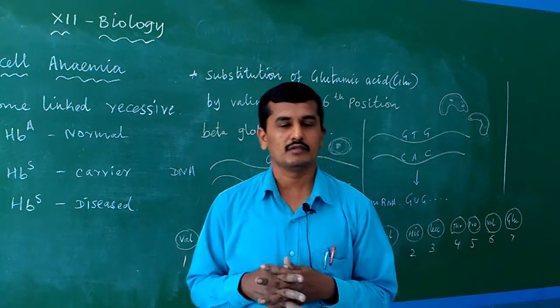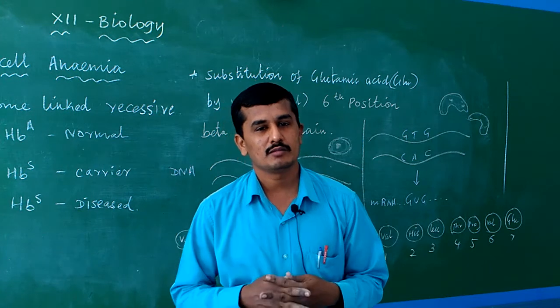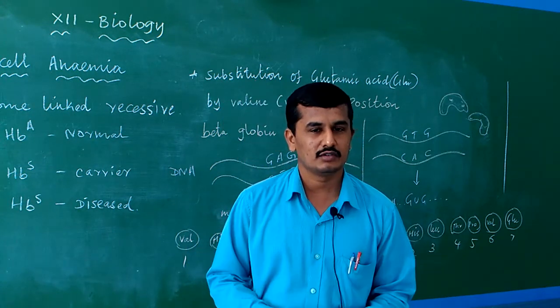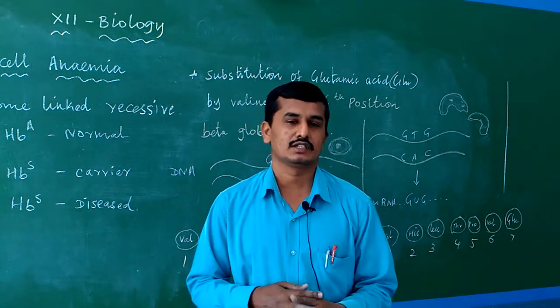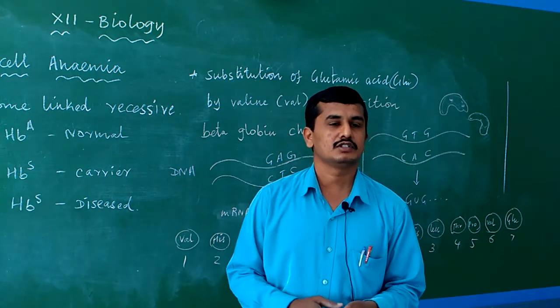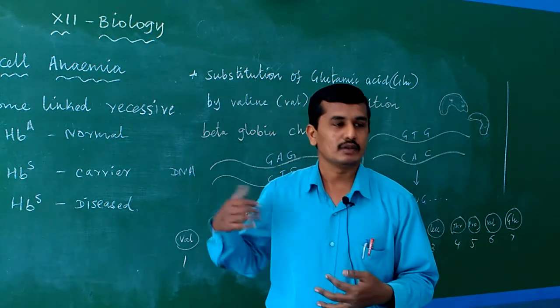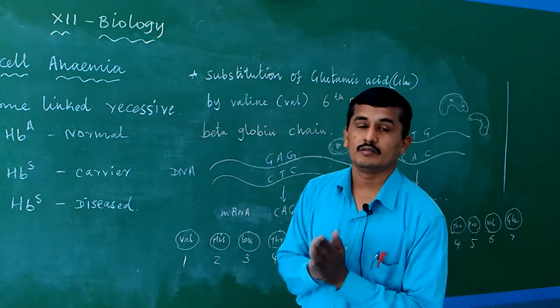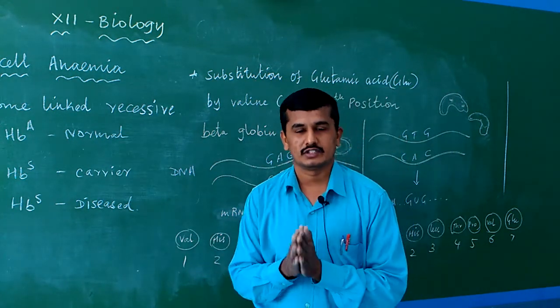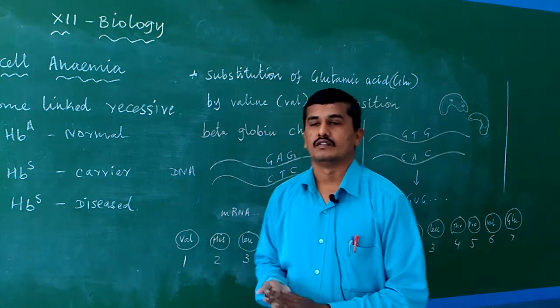Normally, what is the use of hemoglobin? Hemoglobin is present in our blood, which gives the pink or red color to the blood and carries oxygen to all the parts of the body, and carries carbon dioxide also. Due to this modification, the hemoglobin under low oxygen tension is modified into various shapes.